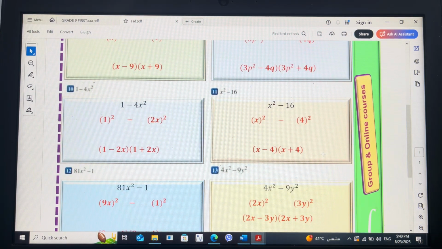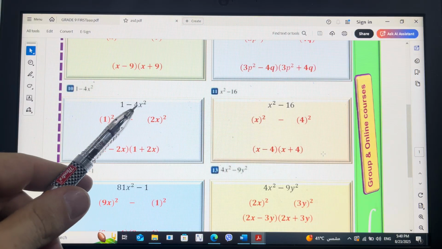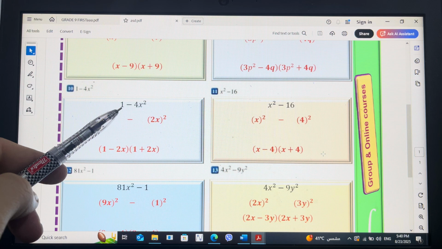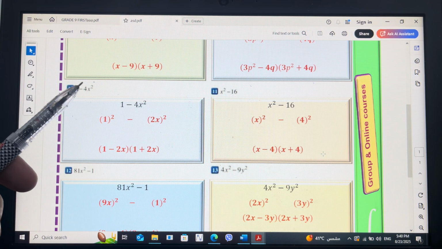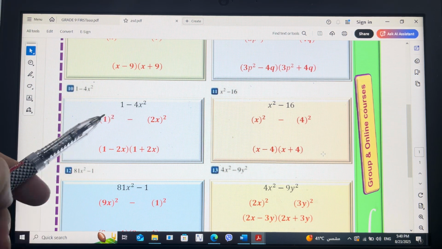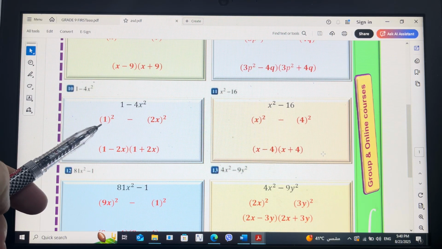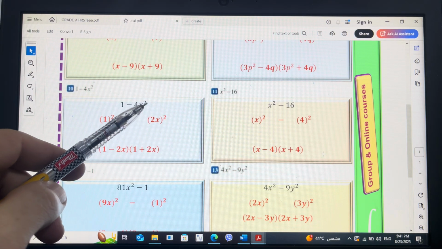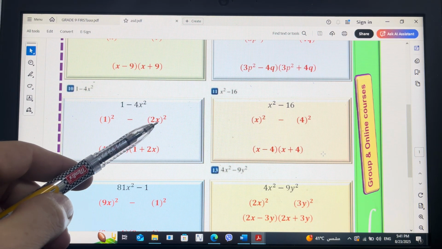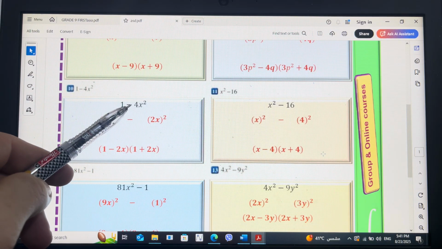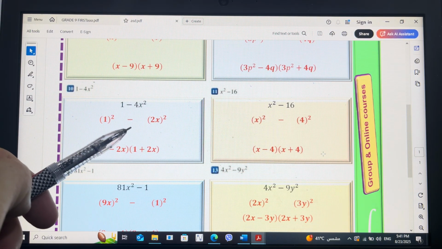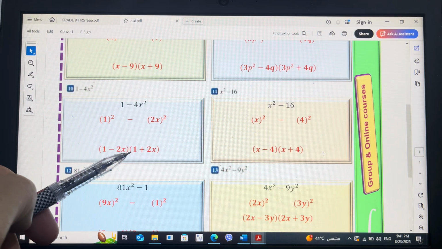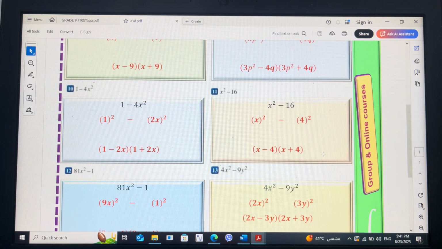And another exercise, factor 1 minus 4x to the power 2. First check, is the first term a square or not? Square root of 1 is 1, and it is a. And check the second term, square root of 4 is 2, square root of x to the power 2 is x, and that is b. And there is a difference between. We will say by property, 1 minus 2x multiplied by 1 plus 2x.